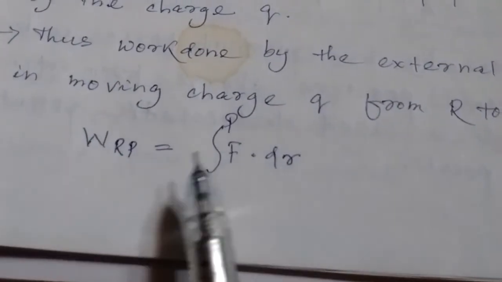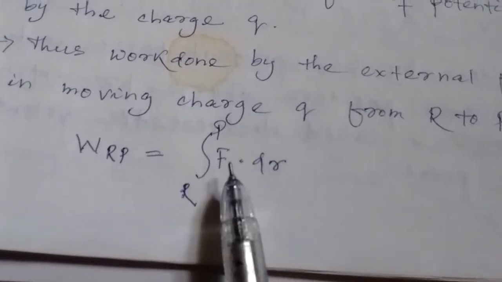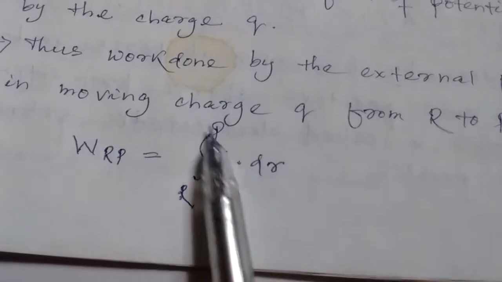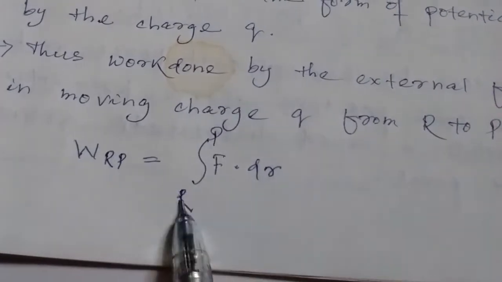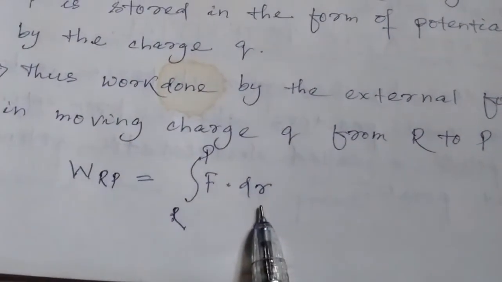This is equal to the integration of F dot dr, where we are pushing it from R to P. That's why the lower limit is R, the upper limit is P. What is r here?